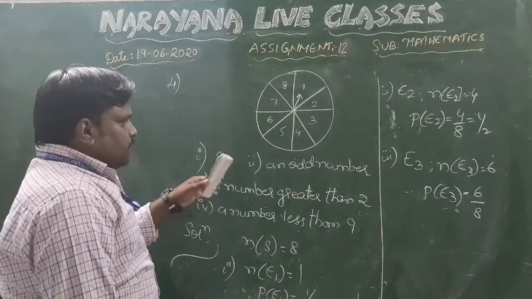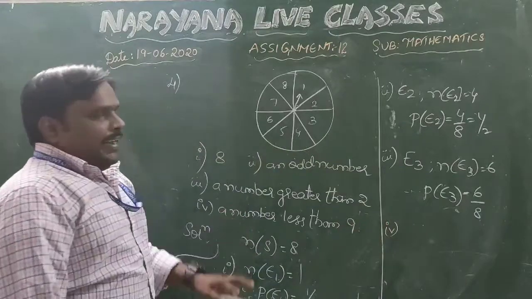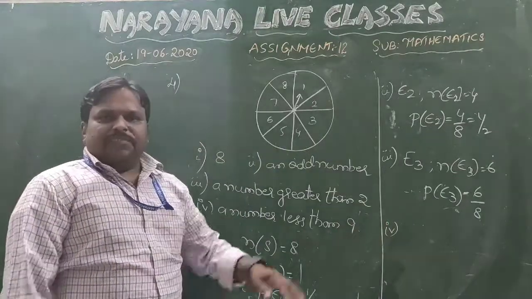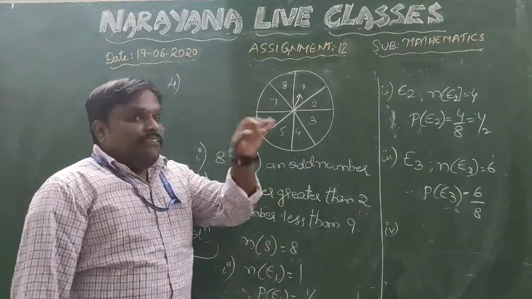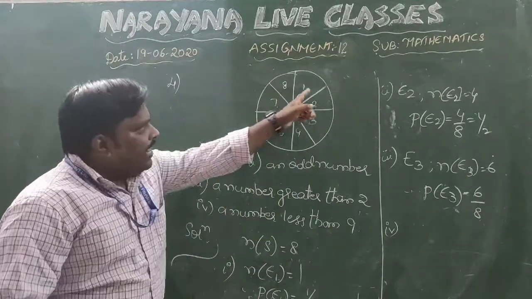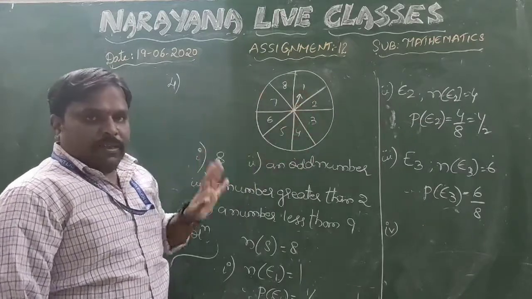Coming to the fourth one. What is this fourth part here? A number less than 9. So a number less than 9. If you observe properly, all the numbers are less than 9 only. So total how many favorable chances will come here? Total we will get 8 favorable chances. This event, first one, second one, third one, any number can be possible here.